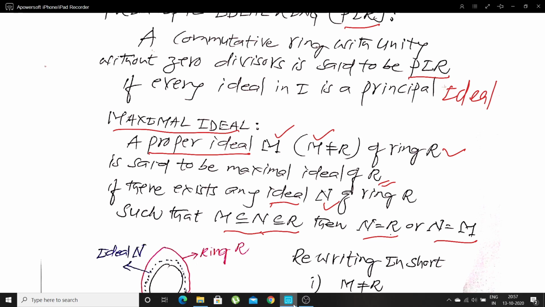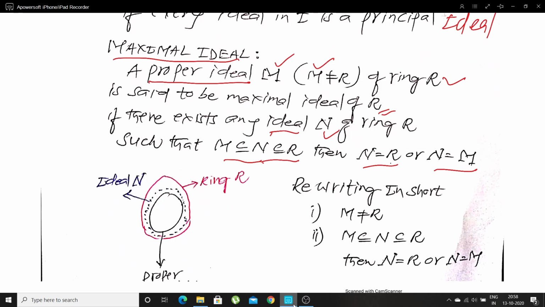Let me recall the definition one more time because it is an important concept. Not any ideal, we have to take a proper ideal. A proper ideal M is said to be maximal if there exists another ideal N such that M is contained in N and N is contained in R, then either N equal to R or N equal to M. Let me rewrite the important points of this definition.